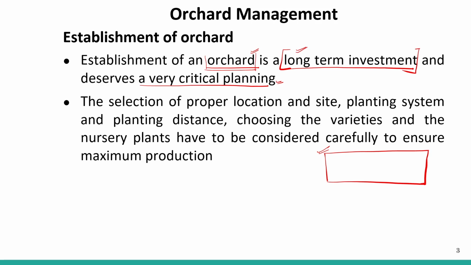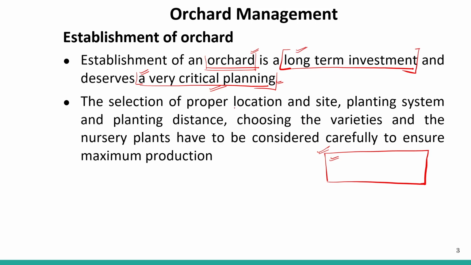For that duration of time, this piece of land will be an investment to an orchard. Okay, and it is a very critical planning. It is not an easy planning to make an orchard, right? It is quite critical planning.